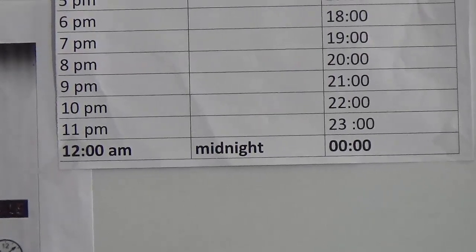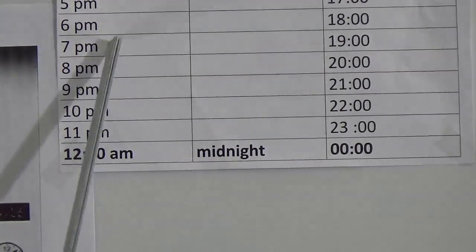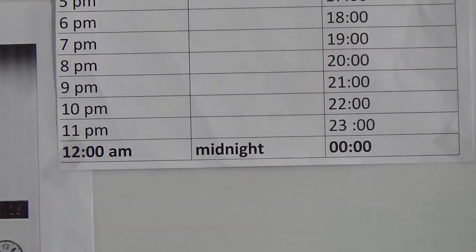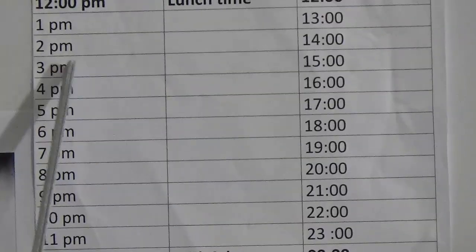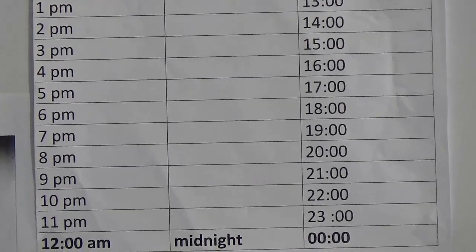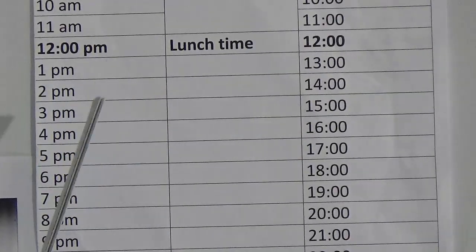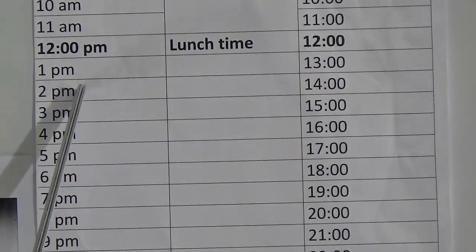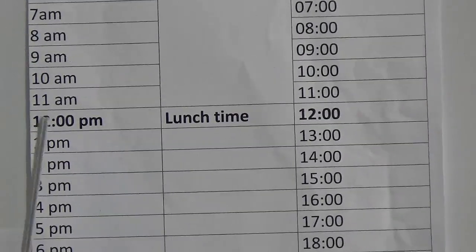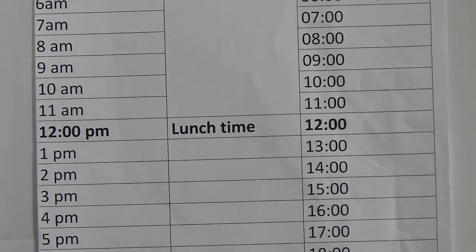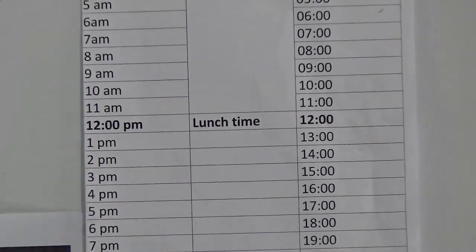That means when you convert 12-hour clock to 24-hour clock, you add 12 hours to the local time. Suppose 1 p.m.: you add 12, then 1 plus 12 equals what? 13 hours. Okay, like this way.